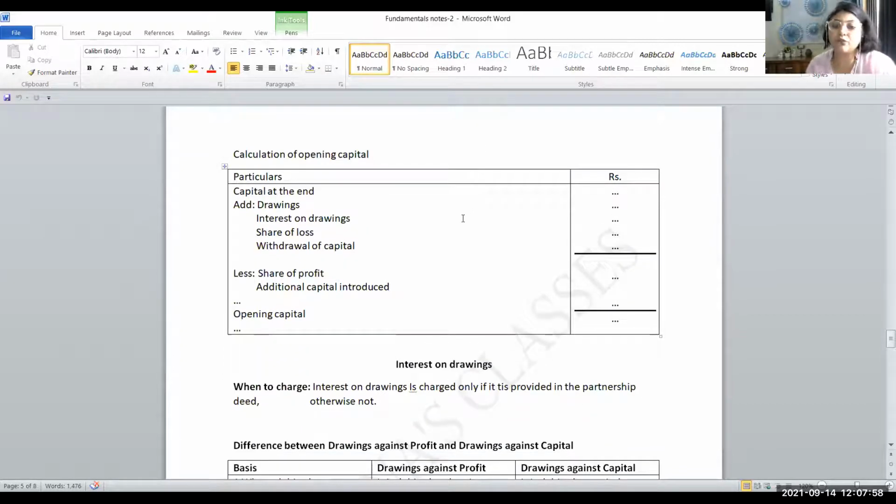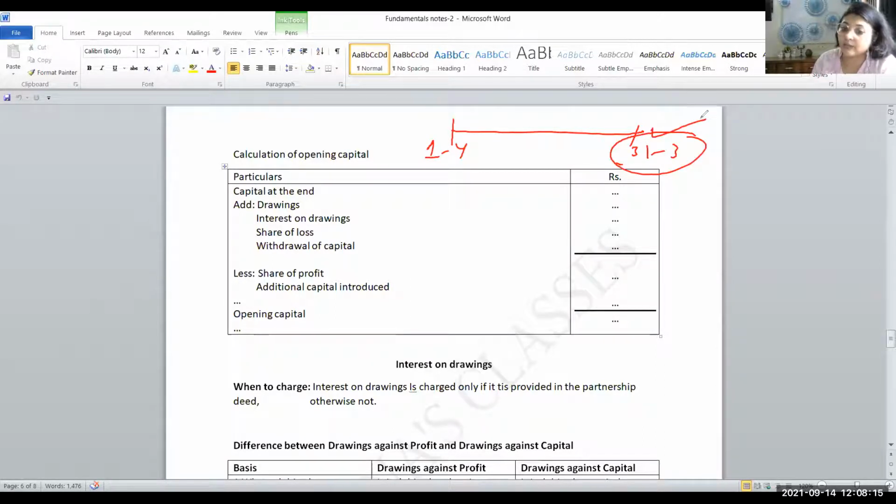Now calculation of opening capital. Now about interest on capital, one very important thing, how do we calculate interest on capital? Interest on capital is always calculated on the opening capital. Suppose this is your beginning of the year and this is end of the year. We do not calculate interest on capital on this amount. We calculate interest on capital always on the opening balance. Now, how question is going to play with you? Question may not give you opening capital always. They may give you closing capital amount.